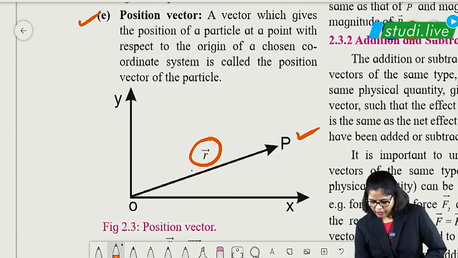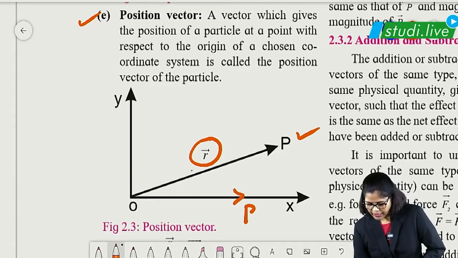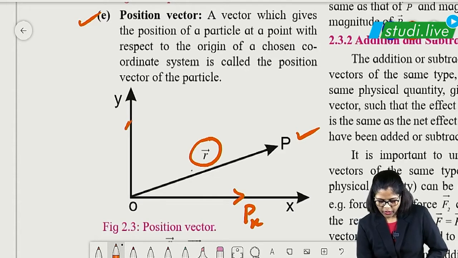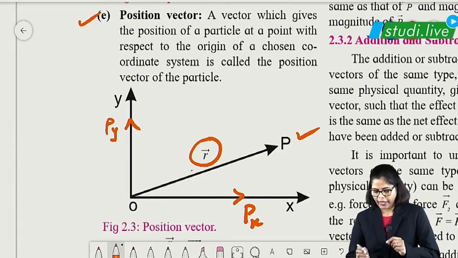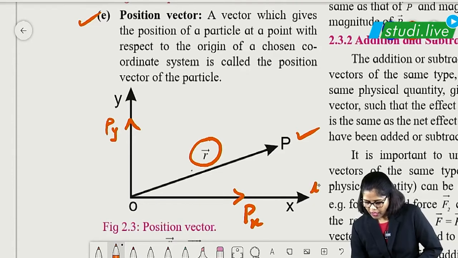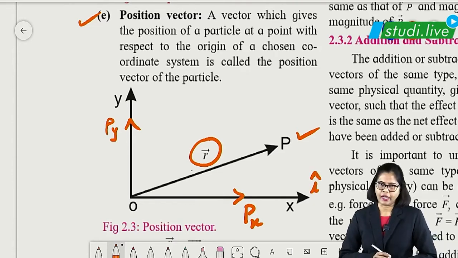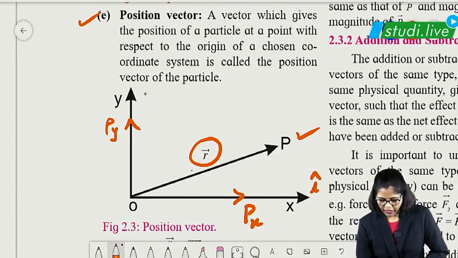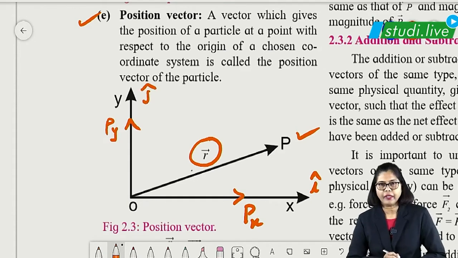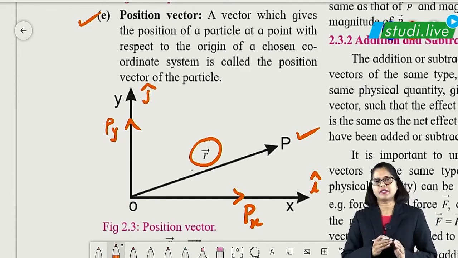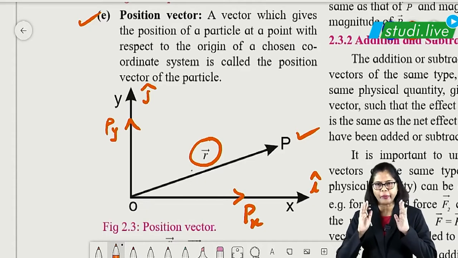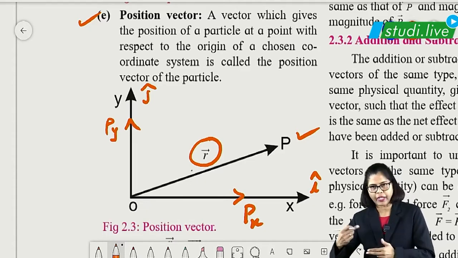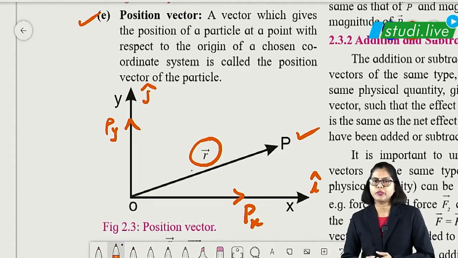For P, the magnitude along the x axis is Px, the magnitude along the y axis is Py. Okay. And the unit vector along the x axis is i, the unit vector along the y axis is represented as j, and along the z axis is represented as k. Remember this much. Then anyway I am going to show you how to write a position vector.